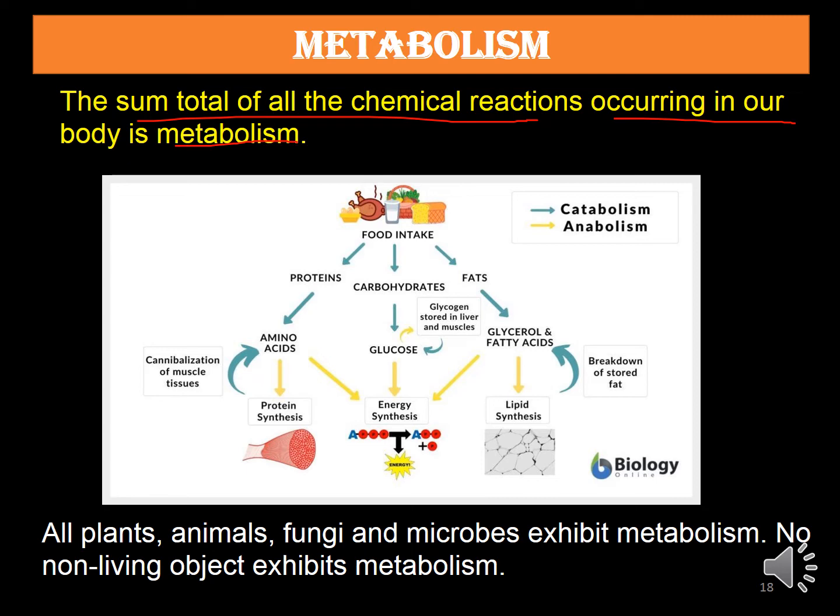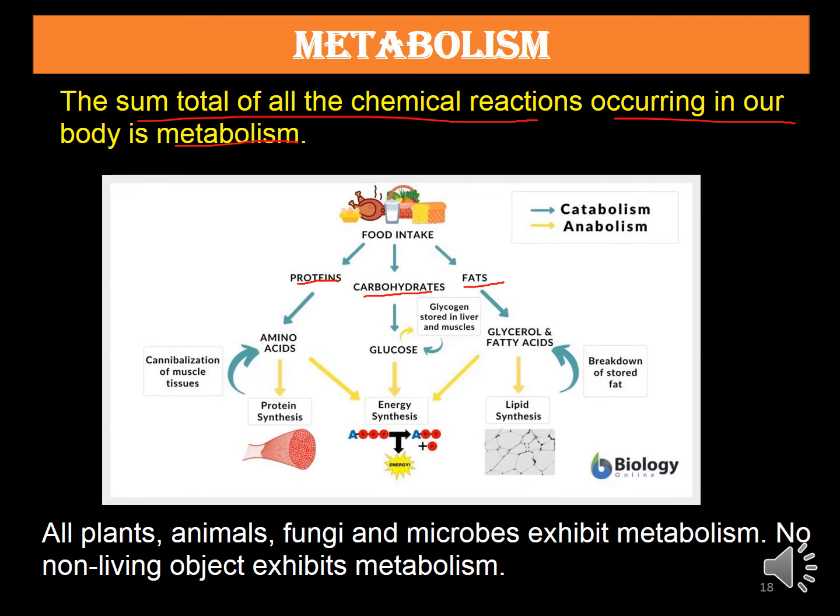These are of two types, catabolism and anabolism. Catabolism means breakdown of the larger molecules into the simpler molecules. Like proteins can be broken down into amino acids, carbohydrates can be broken down into glucose, and fat can be broken down into glycerol or fatty acids.